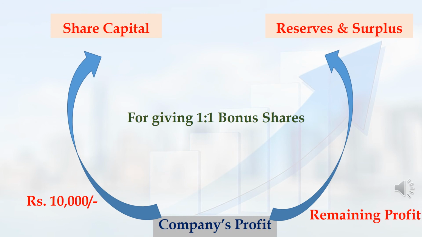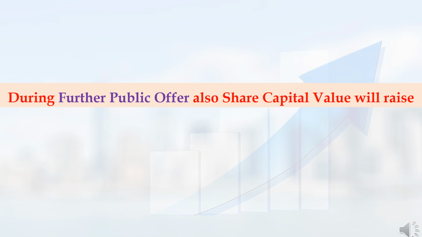For announcing 1:1 ratio bonus shares, first that company has to allot 10,000 rupees from the profit of that company to share capital, and the remaining profit will be added to reserves and surplus. Similar to bonus shares, if any company brings a further public offer, in this case also the company will create new shares. So for creating new shares, that company will raise the share capital value.